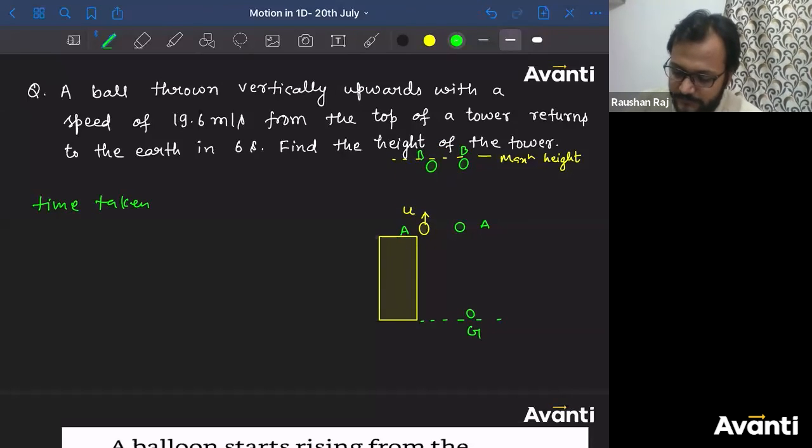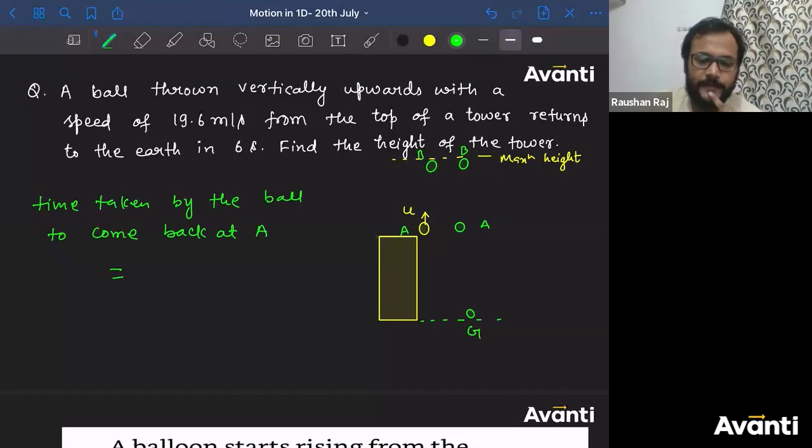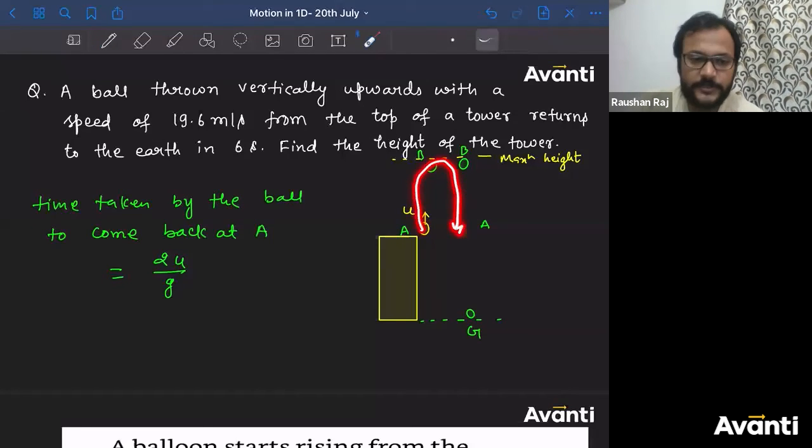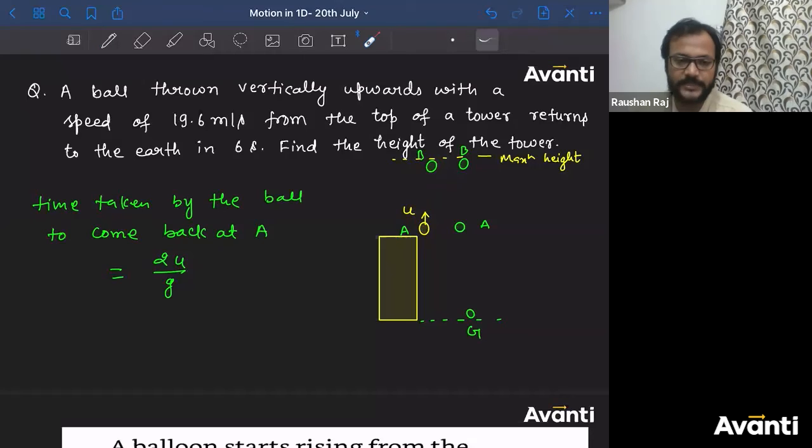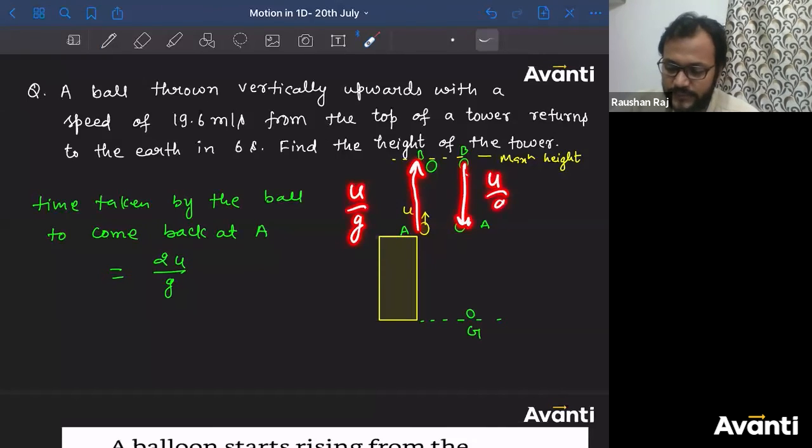Time taken by the ball to come back at A. बोलो बच्चा लोग, what will be the answer? कितना मिलेगा? 2u by g. The particle to come back to point A will be 2u by g. If you ask me how to get this answer, first one I will say logically, from here to here we have already derived u by g. From here to here the same time will be taken, u by g.